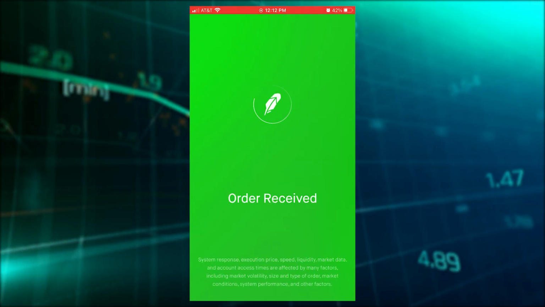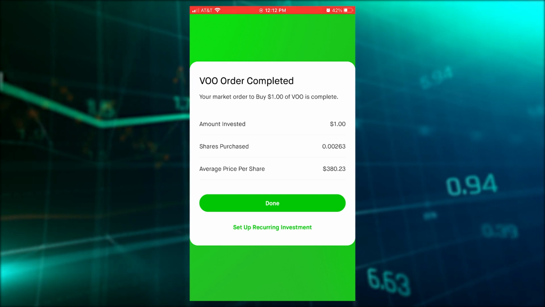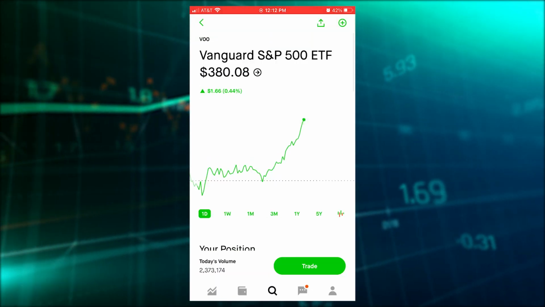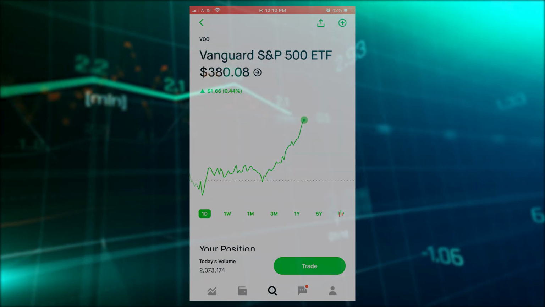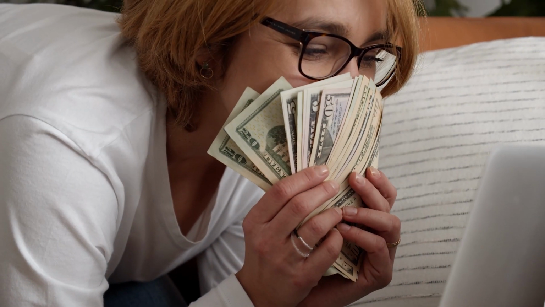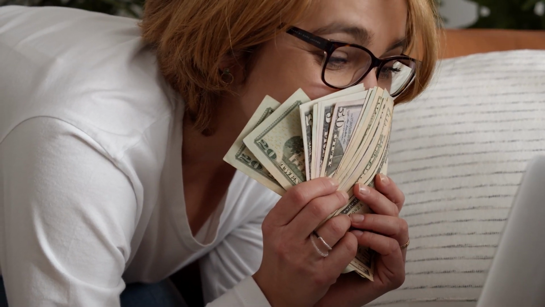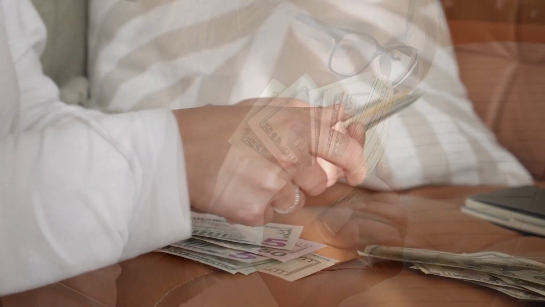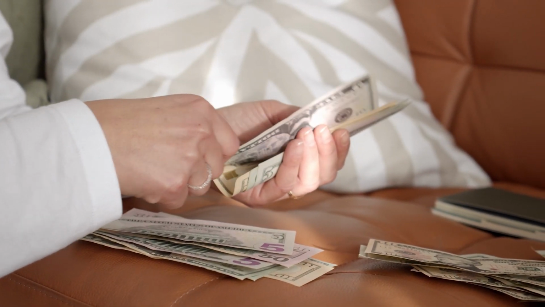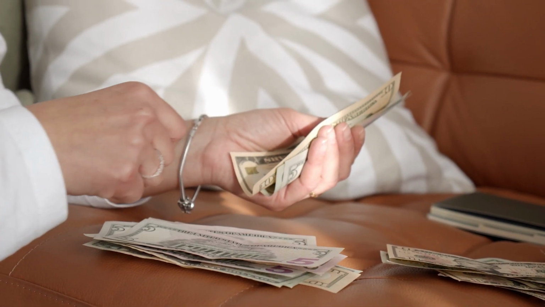You have officially started investing for long-term success according to the big man himself, Mr. Warren Buffett. Now let's set up your dividend reinvestment plan. We want to tell the app every time VOO pays you dividends that you want to reinvest it back into buying more shares of VOO. Once you set up this feature, these parameters will be automated so you don't have to worry about it.